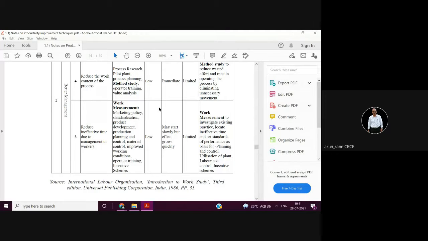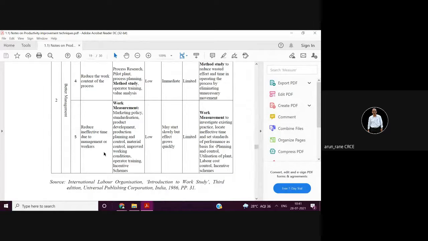Then work measurement is to reduce the ineffective time. And that ineffective time could be due to management or it could be due to workers also. So what are the techniques we use for reducing the ineffective time? You can use work measurement. So basically in work management, these are the different areas where you can improve so that your productivity will be improved.